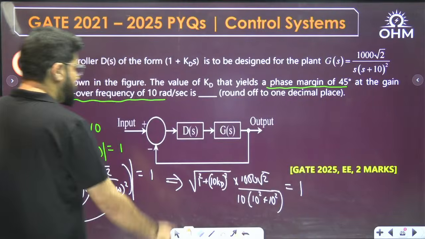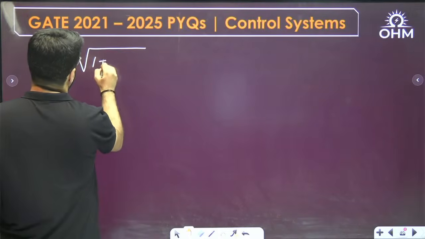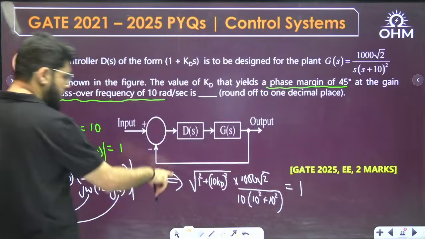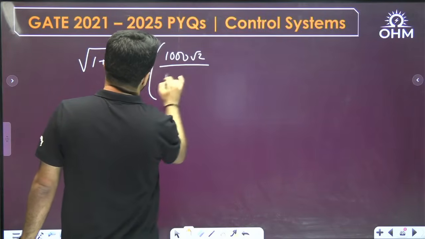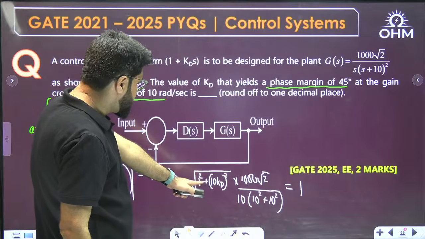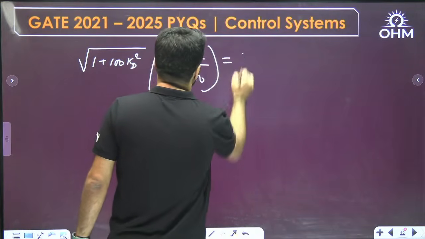So I'll copy this equation: under root of 1 plus 100 KD square, into 1000 root 2, divided by 10 into (10 square plus 10 square), that is 100 plus 100, 200, equal to 1.